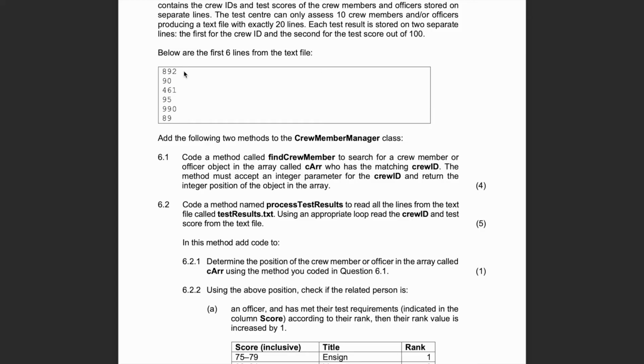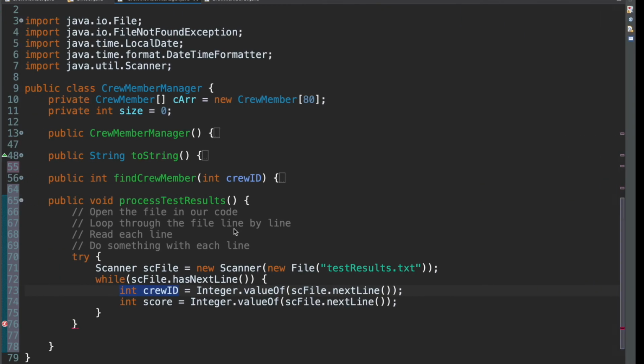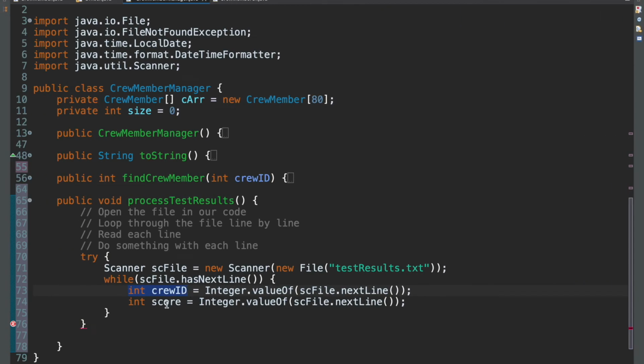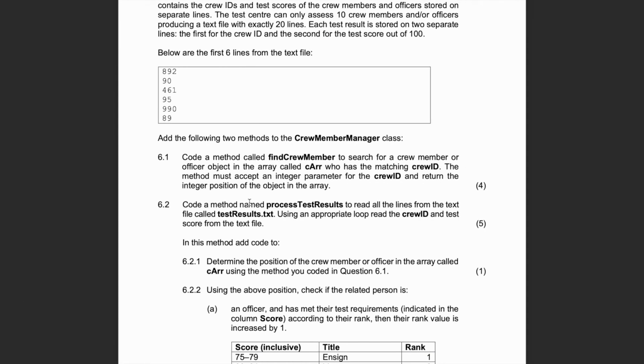So it'll go like this. Next line 1, next line 2, and then again, next line 1, next line 2, and then again, same thing. So this one will always be the crew ID, and this will always be the score. So we did that.